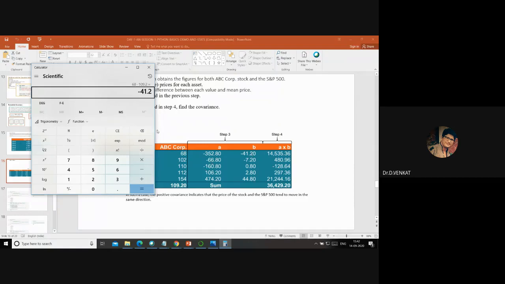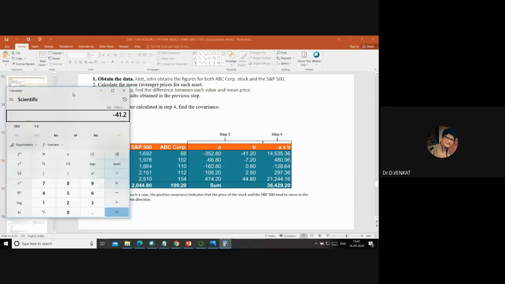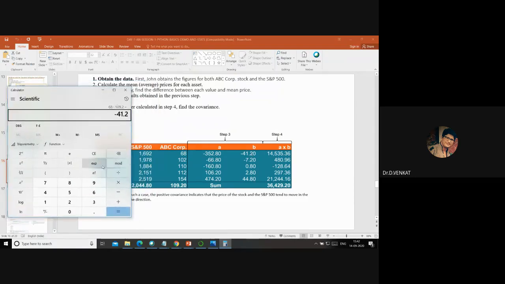So for example, this one, how did we get minus 160.80? I'm talking about the third row. 1884 minus 2044.80, which is minus 160.